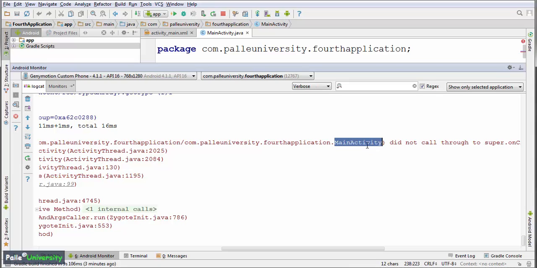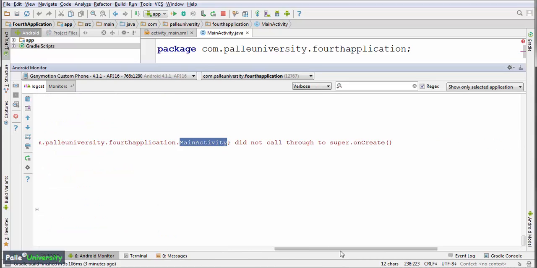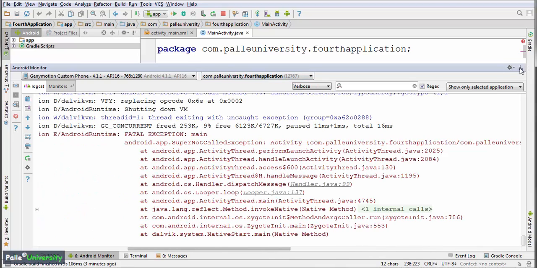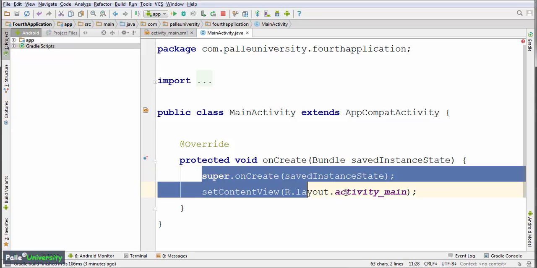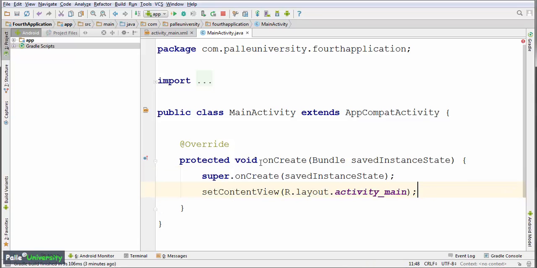The problem is in this file you are not calling super.onCreate, which means you are trying to load your screen design without having a container. That's why your program has crashed. So what you have to do to resolve this problem is minimize this and call super.onCreate. Remember an important point, you should never remove these two lines of code, and you should never change the order of these two lines of code.